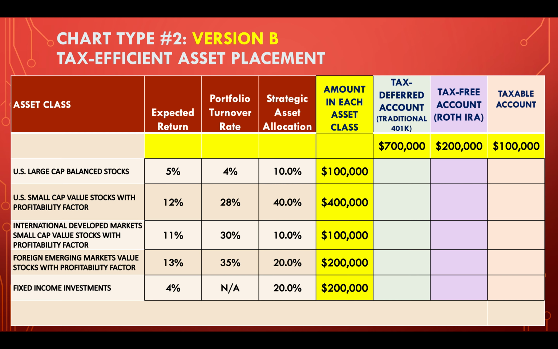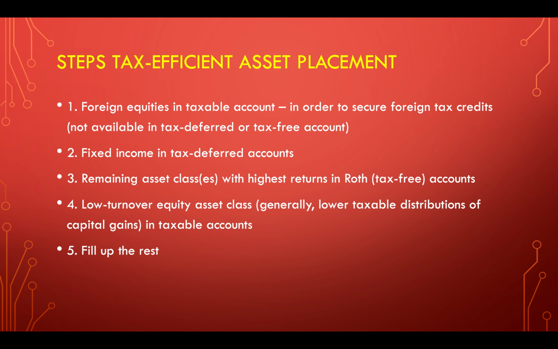So here's another version for you. It totals up to $1 million. Here's the amount in each asset class. Expected return and portfolio turnover rates are the same. I did vary the strategic asset allocation. Work on this. Pause this video to do this chart on your own, and I'll do a countdown. 10, 9, 8, 7, 6, 5, 4, 3, 2, 1.